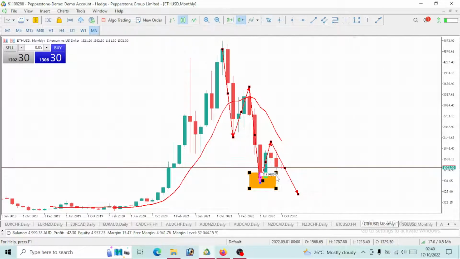So I believe by this time next month, which is November, we are currently in the month of October. By November, we should be able to break this level, right? So this is the previous lower low. So we are expecting this price to actually drop and break this level.